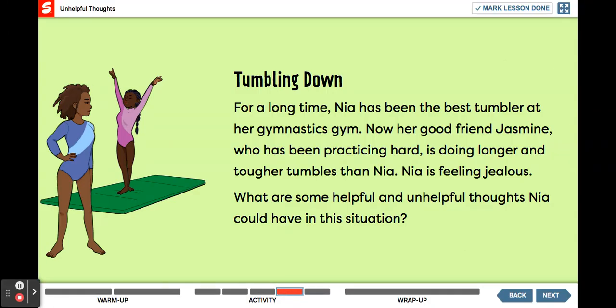Let's look at another scenario and think of both helpful and unhelpful thoughts. For a long time, Nia has been the best tumbler at her gymnastics gym. Now her good friend Jasmine, who has been practicing hard, is doing longer and tougher tumbles than Nia. Nia is feeling jealous. What are some helpful and unhelpful thoughts Nia could have in this situation?